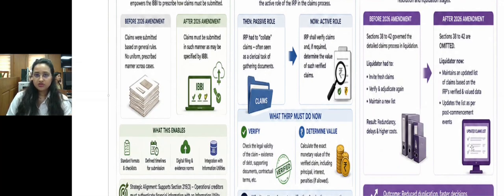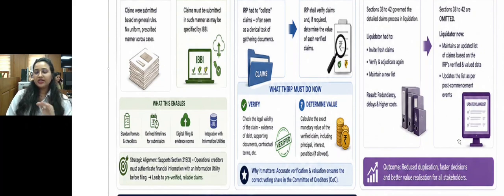Okay, there can be an update once the meeting is finalized and the COC confirmed, but if they're at a later stage within a timeline and something is added or subtracted, they can change accordingly. They need not start from zero. They need not invite a fresh claim again, and verify and adjudicate them again.